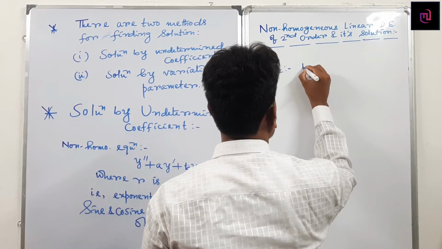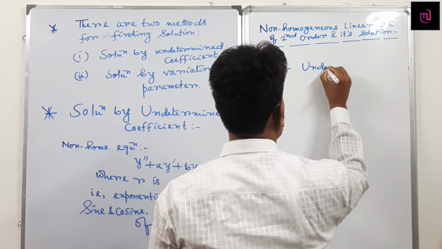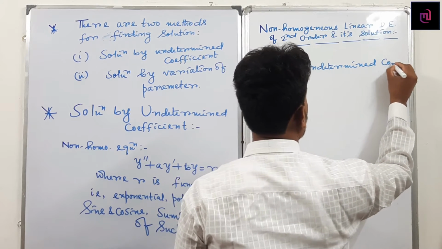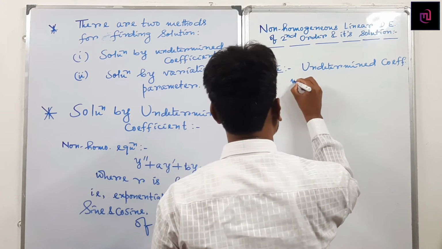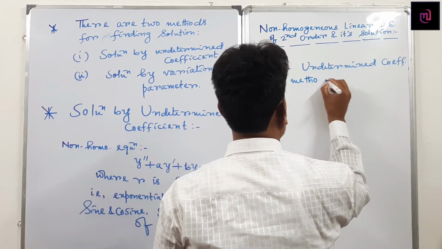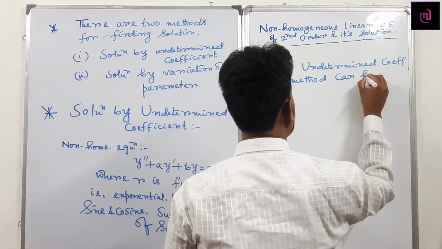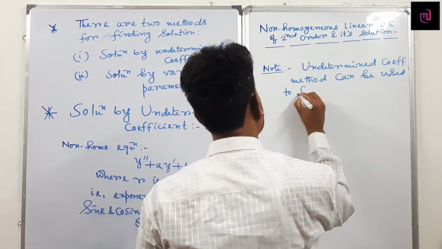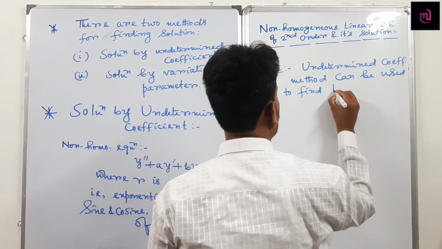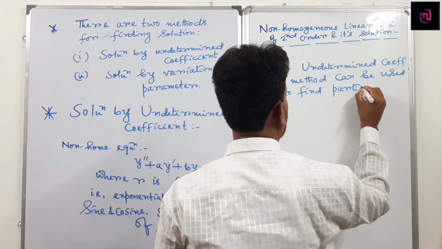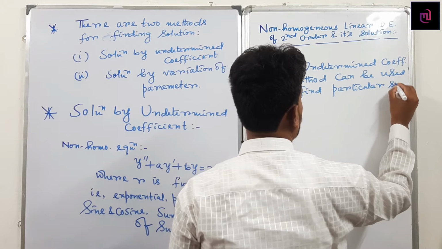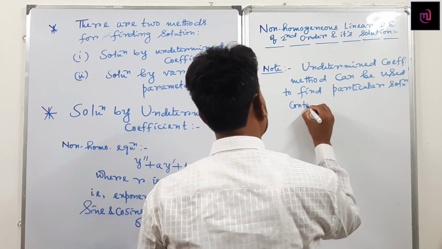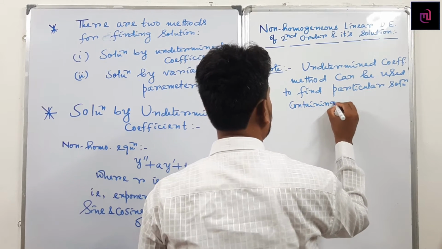The undetermined coefficients method can be used to find a particular solution containing no arbitrary constant.